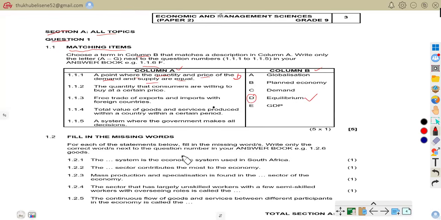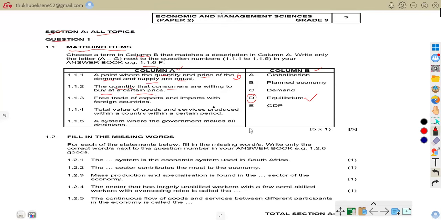Now let us go to 1.1.2. The quantity that consumers are willing to buy at a certain price. Now we go to column B, where we are looking for the term that best matches the statement.